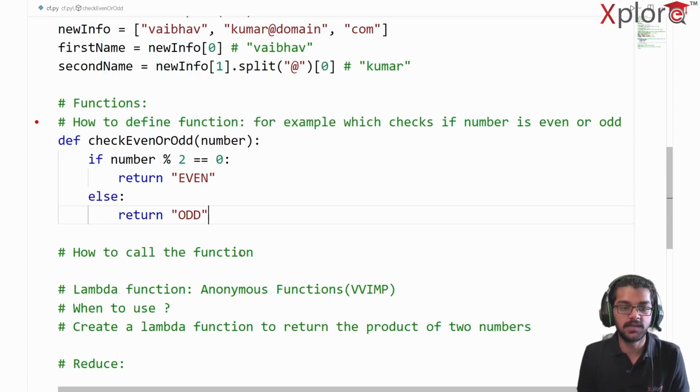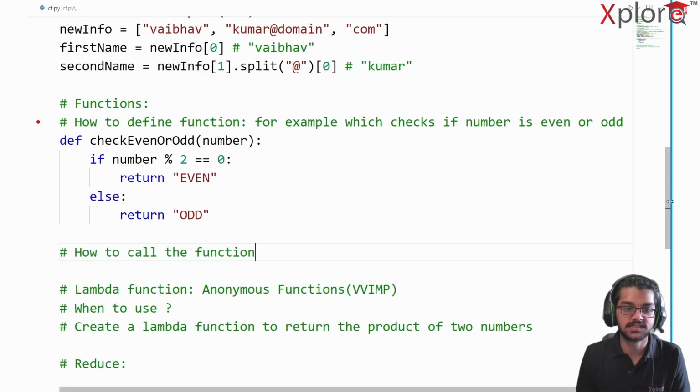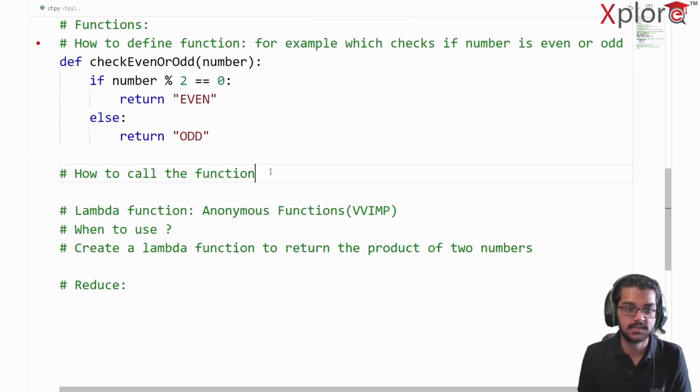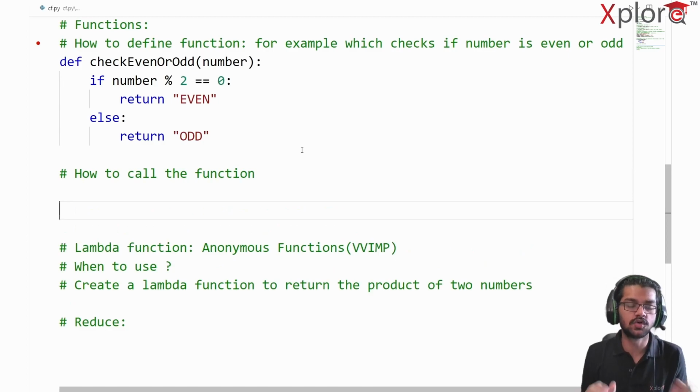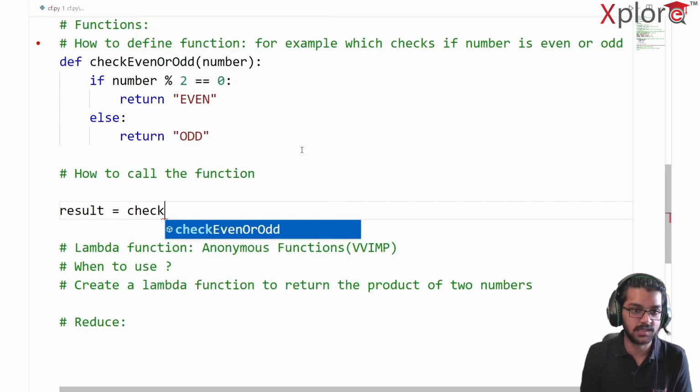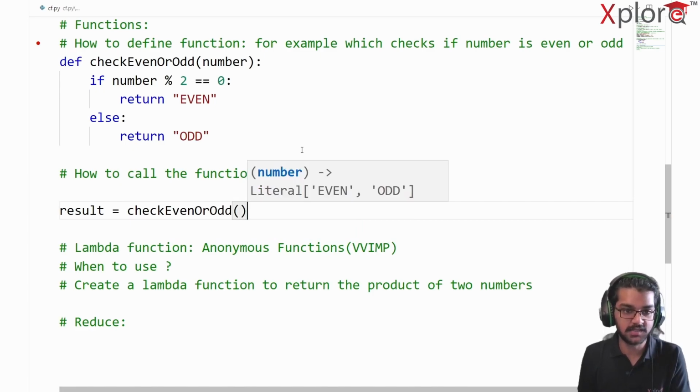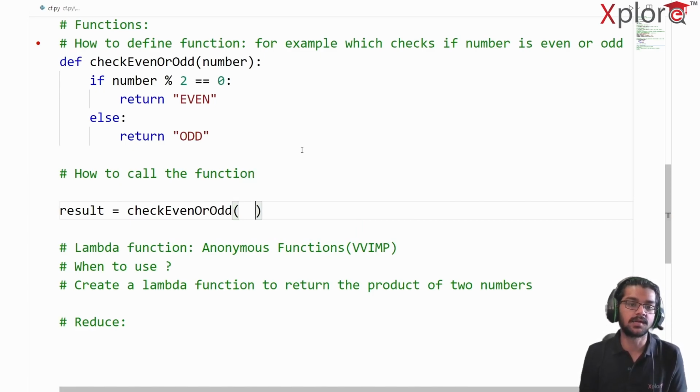Okay, now you might be like, we have defined the function, how do I actually call the function? So what you can do is just simply write the function name first. Suppose you want to store the return value from the function into some variable. So suppose my result is nothing but, I'll just write the function name. See, it's popping up, check even or odd. I'm just going to provide a number here. Suppose my number is 13. 13 is also a prime number, by the way. So result is check even or odd 13.